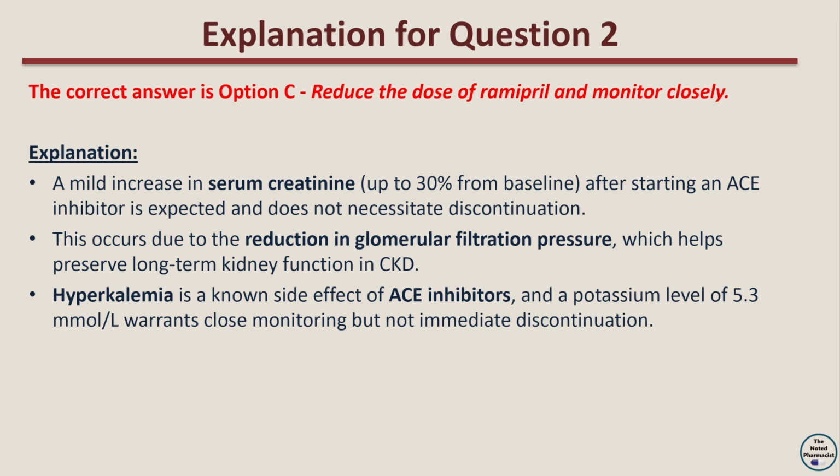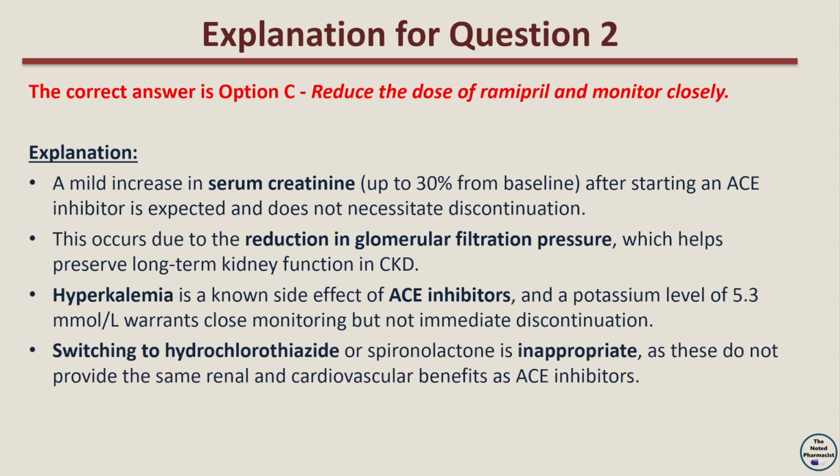Hyperkalemia is a known side effect of ACE inhibitors, and a potassium level of 5.3 millimoles per liter warrants close monitoring but not immediate discontinuation. Switching to hydrochlorothiazide or spironolactone is inappropriate, as these do not provide the same renal and cardiovascular benefits as ACE inhibitors.